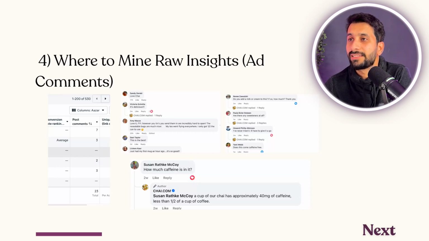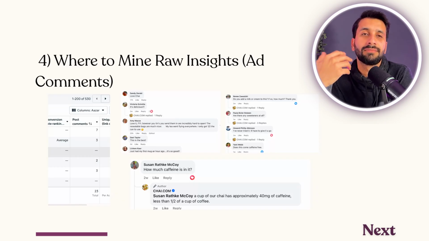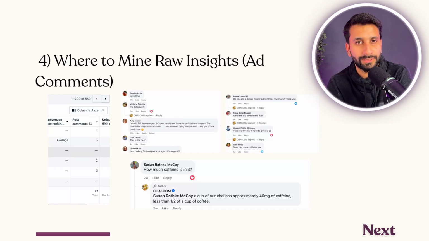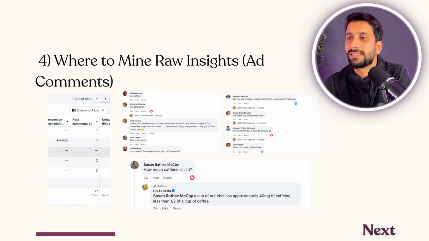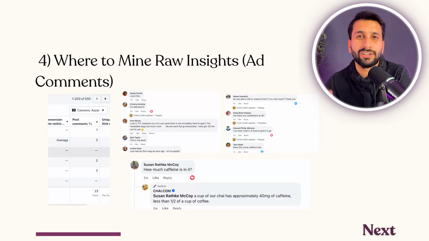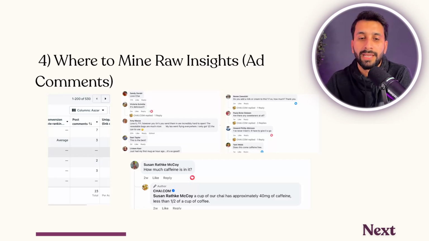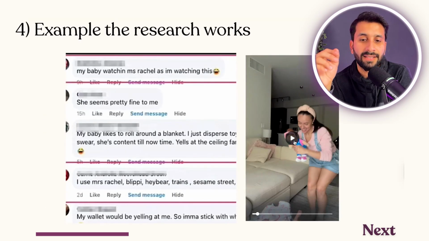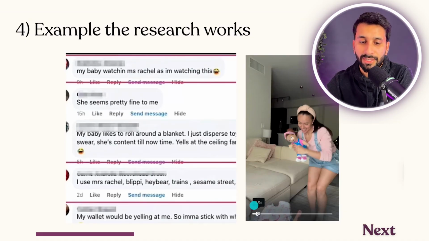Then we have, are there any sweeteners at all? We don't talk about no sugar at all. We said indulge without sugar and still people are asking for sweeteners. So there's something missing that we should add in our ad as a concept. Does this come caffeine free? So they're looking for caffeine-free options. Great for us, we have one. All these are raw insights that can turn into real ads. Most marketers miss this. Here's an example. This is an ad that I have, an example of research from ad comments. You can see here. Let's watch the video together.